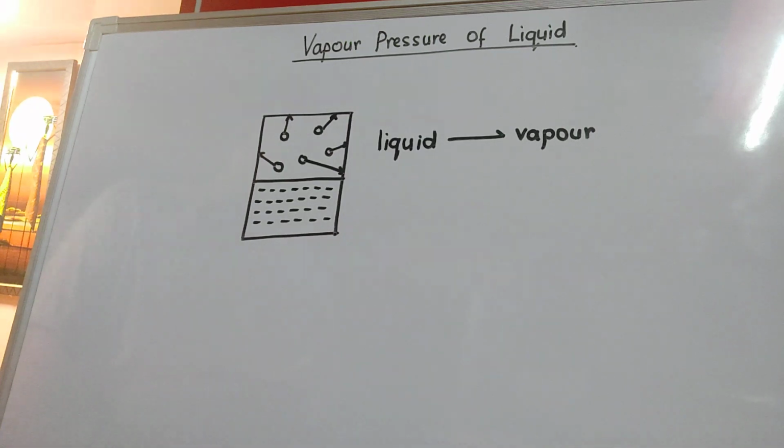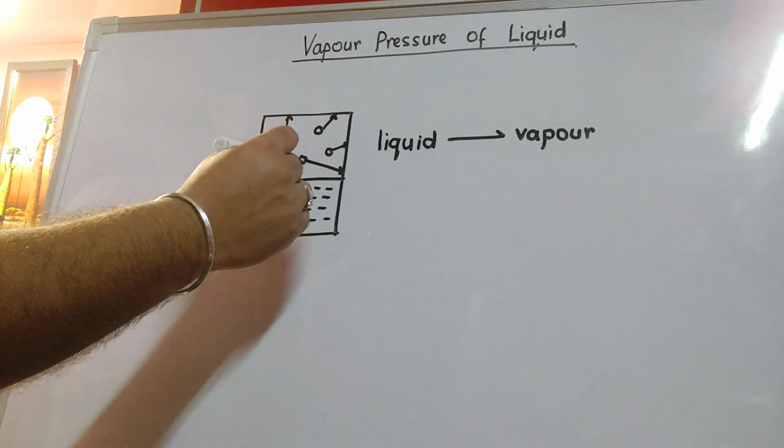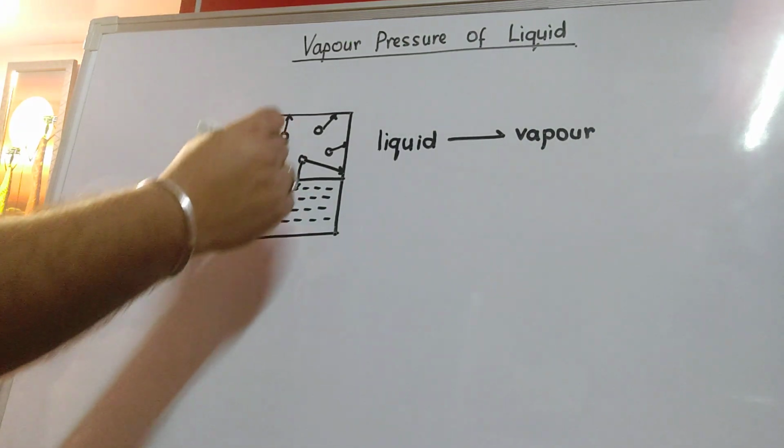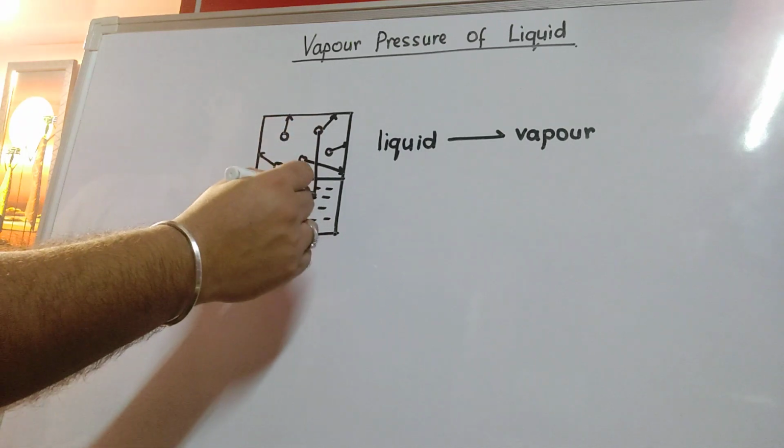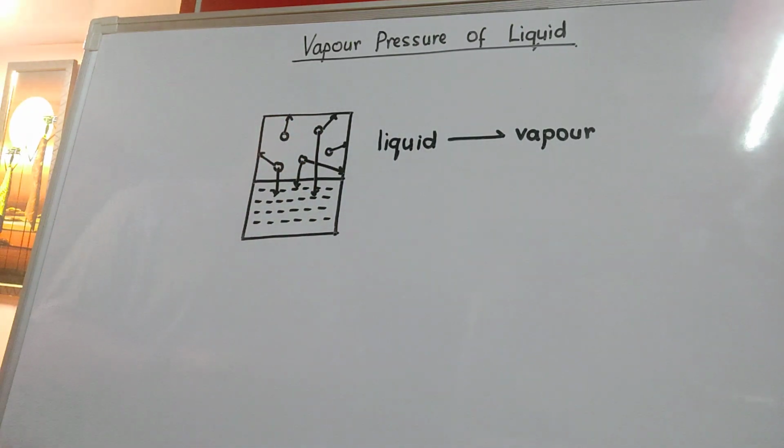And when these molecules lose their energy, they will again have the tendency of getting back to the liquid phase. Remember, it is the energy of the liquid molecules that helps them get converted to the vapor phase. But once they go into the vapor phase and lose their energy, they will be reconverted back to the liquid.